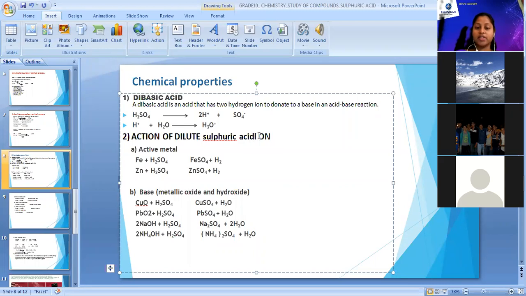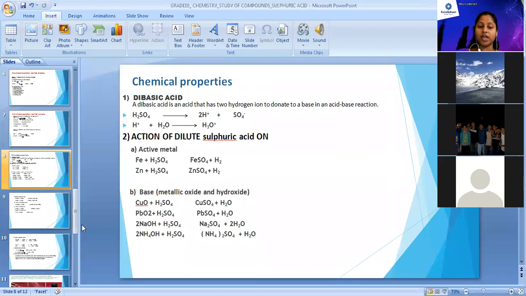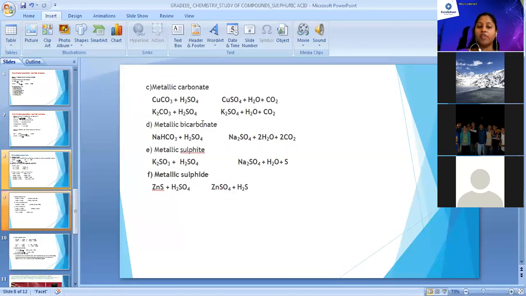So sulfuric acid, when it reacts with different compounds, you get different types of salts with formation of hydrogen gas with metals, formation of water molecules with your bases like oxide and hydroxide. Then when it reacts with carbonate, there will be formation of carbon dioxide gas. With sulfite, there will be formation of sulfur dioxide gas, and with metallic sulfide, there will be formation of H2S gas in the reaction.